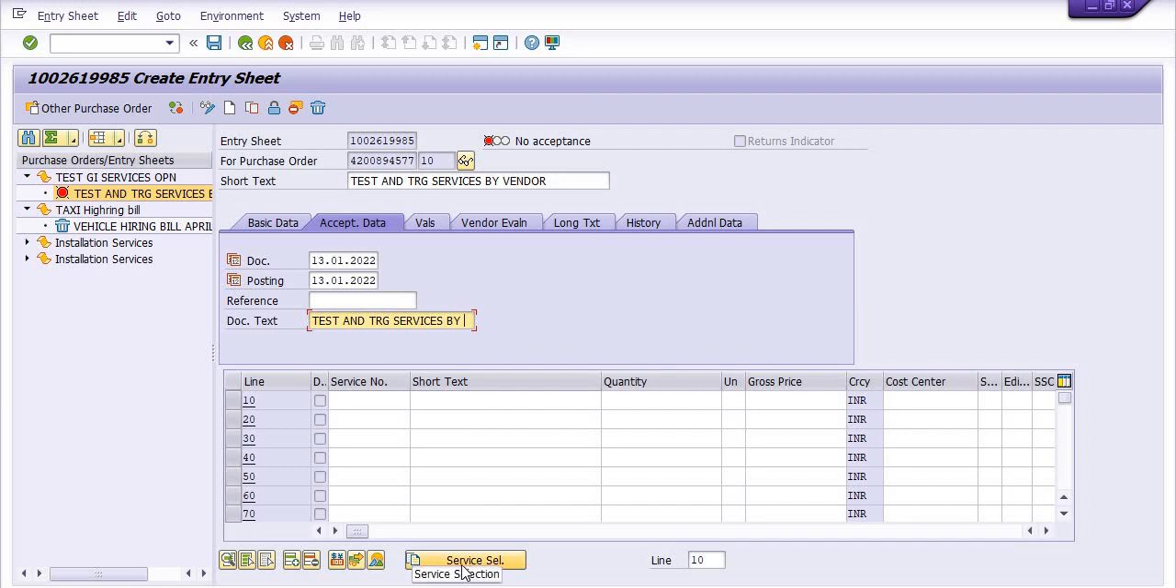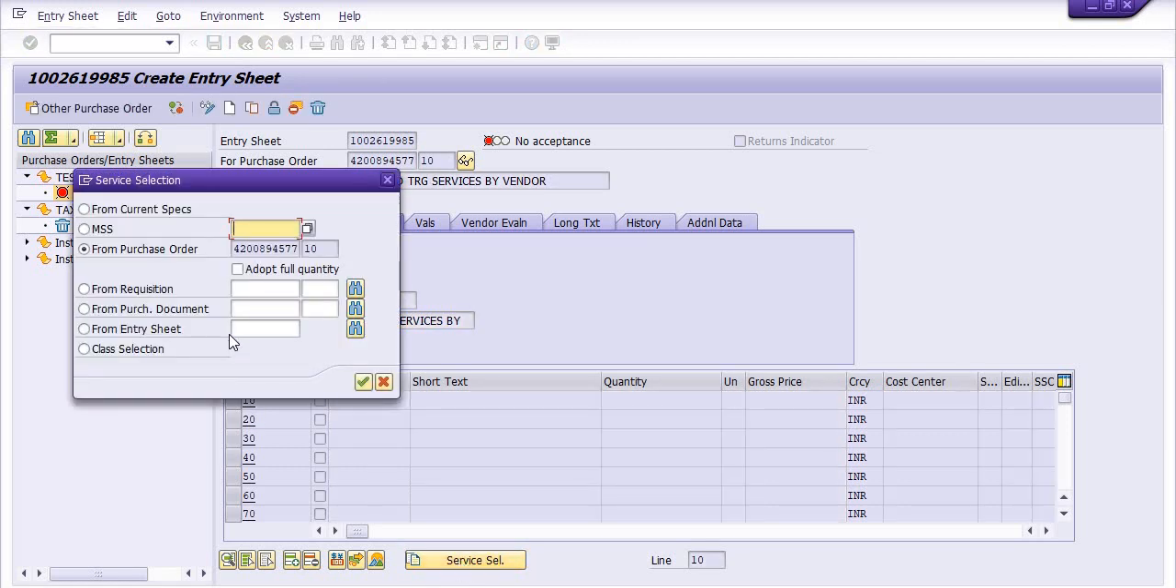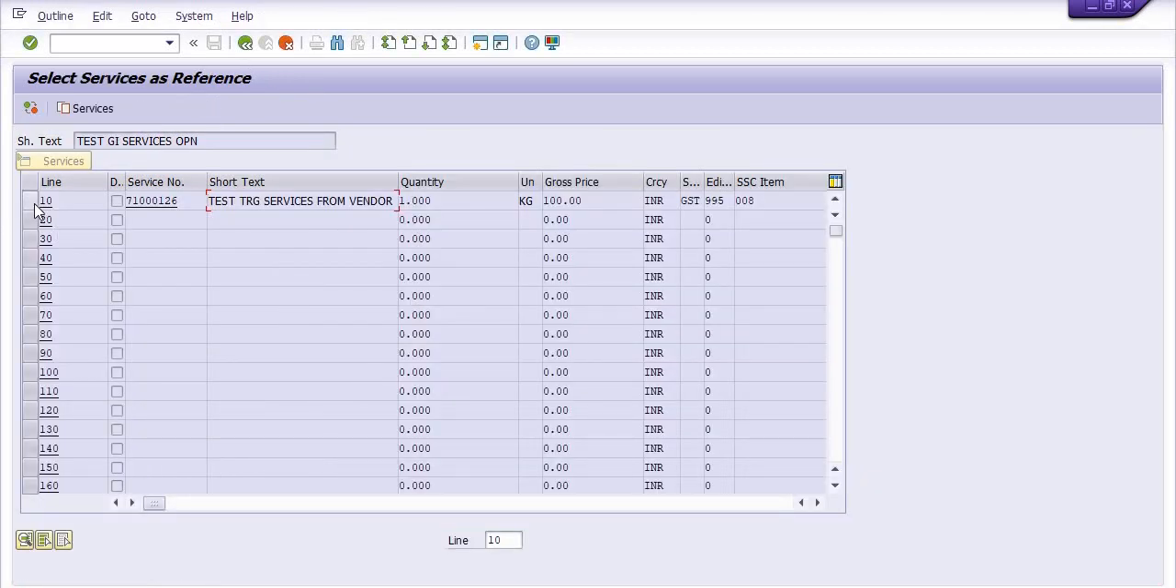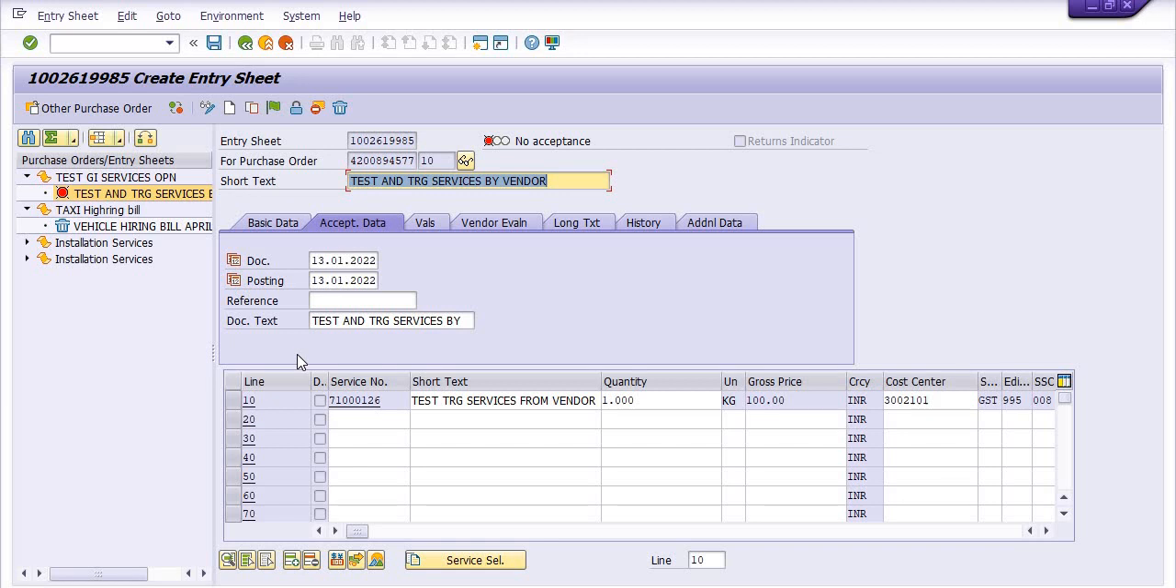From the service selection, click on it to adopt the services from the purchase order. Click on the services, adopt full quantity, which means I want to create the service entry sheet for the whole quantity. Select this service, again click on the services. The system is going to adopt the services.